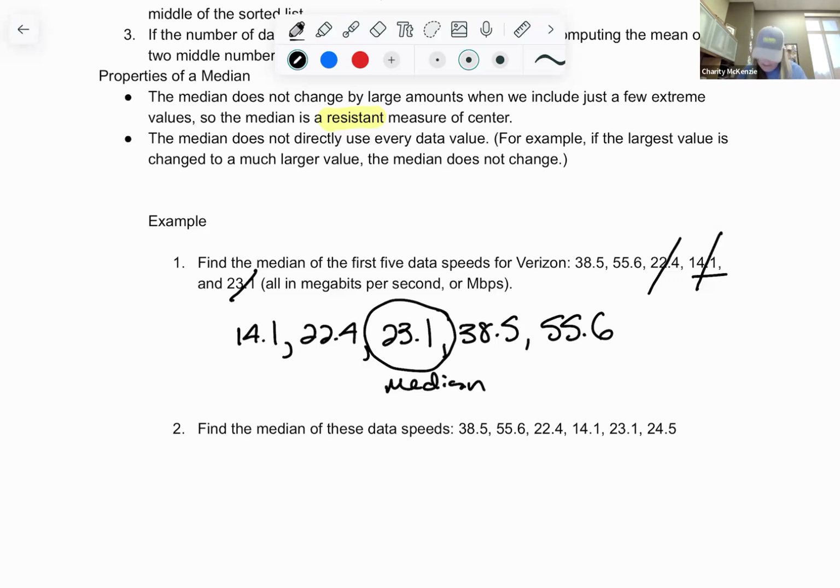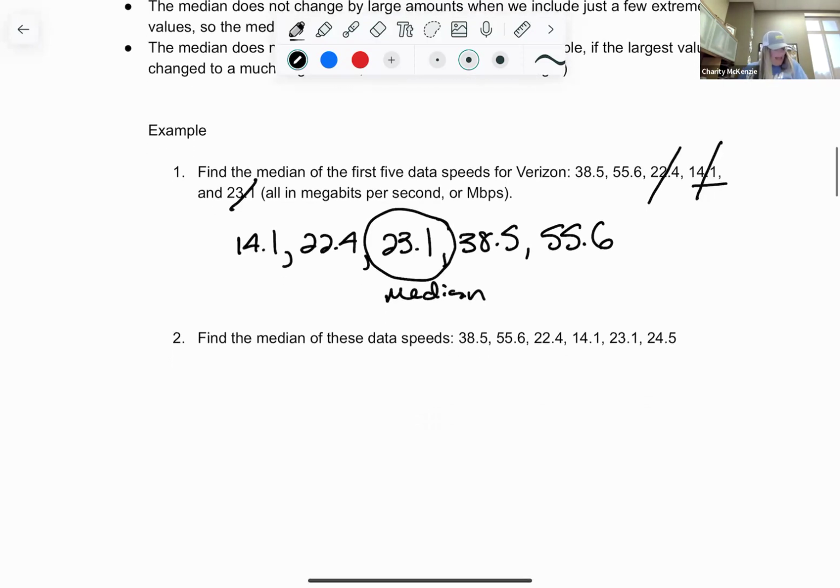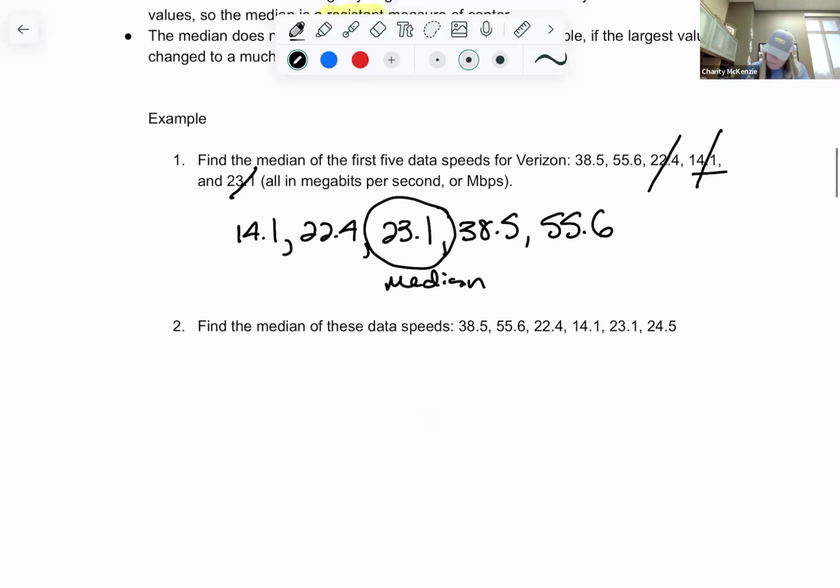Okay, 23.1. On this next one, I added in an extra number so that I would have an even number, so we can see that.